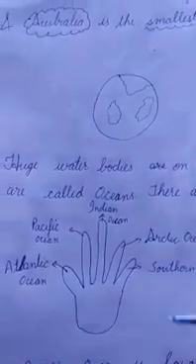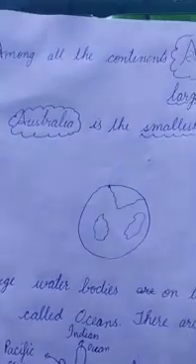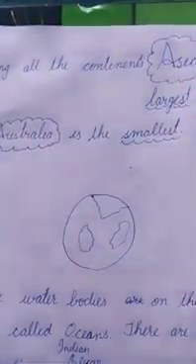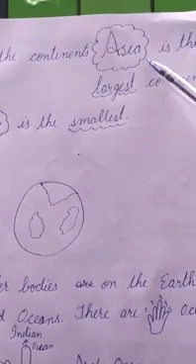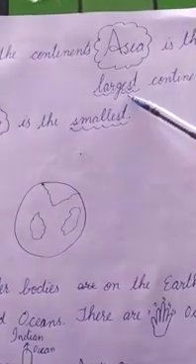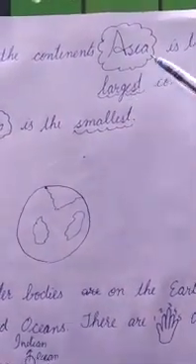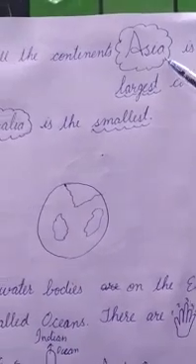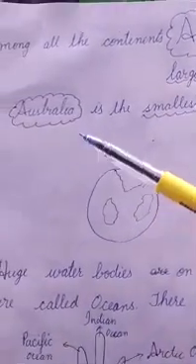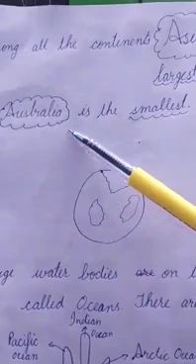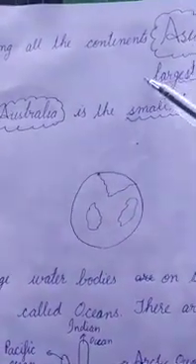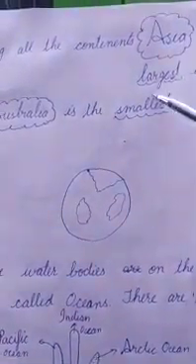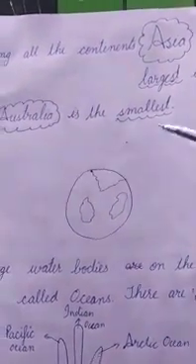Now, you can learn that among continents, Asia is the largest continent. Which one is the smallest? Australia. Learned? In continents, Asia is the largest and Australia is the smallest.